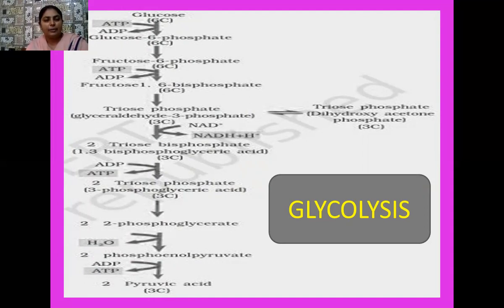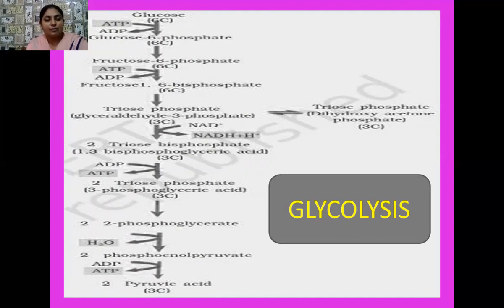So in the entire process of glycolysis, two molecules of ATP are used, and in the end two molecules of ATP are regenerated. So the net gain of ATP from this glycolysis process is two ATP molecules. Along with this, one NADH2 molecule is formed during the reaction.